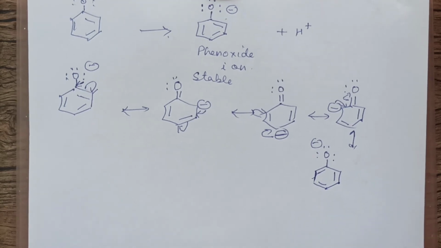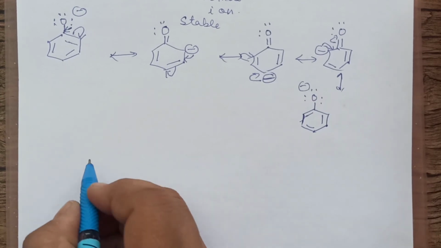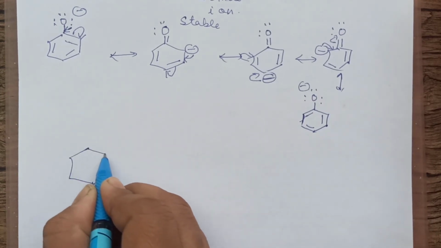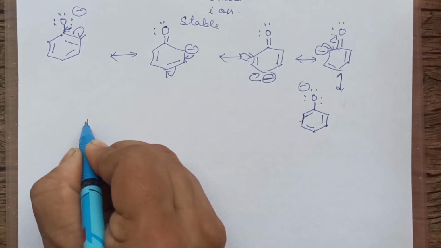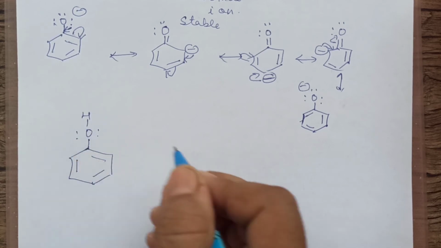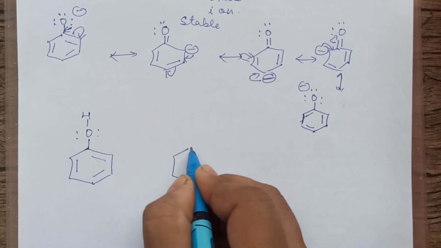Now, another important question which can be asked. Suppose you have phenol ring, phenol OH, right? I am comparing two different things.